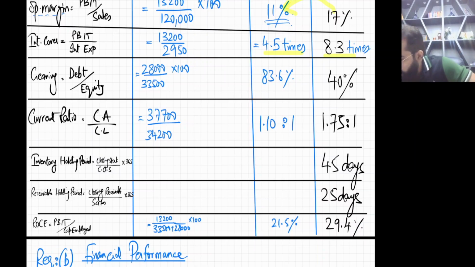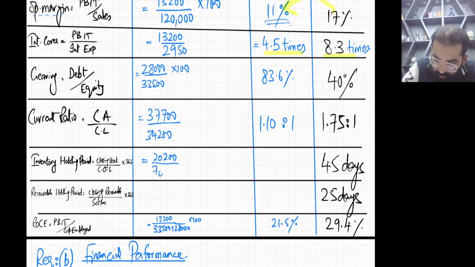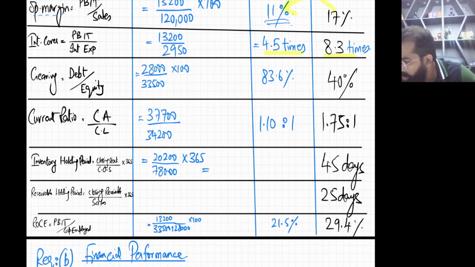Okay, then you have inventory holding period in days. So it's closing stock which is 20,200 divided by cost of sales which is 78,000, into 365. This will be 95 days.